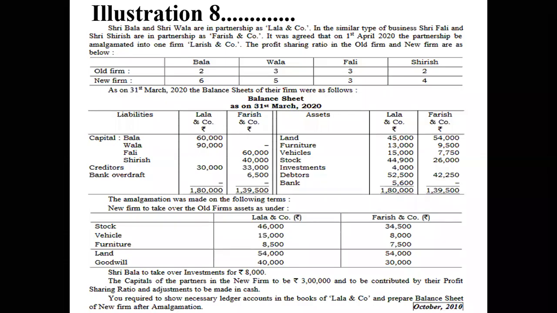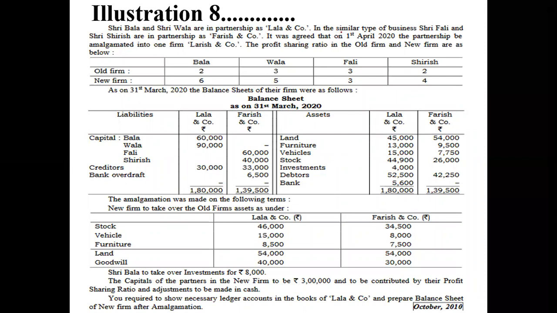Let's see problem number 8. Shri Bala and Shri Wala are in a partnership at Lala and Company. In the similar type of business, Shri Fali and Shri Shirish are partners as Farish and Company. It was agreed that on 1st April 2020, the partnership be amalgamated into one firm, Larish and Company. The profit ratio in the old firm and the new firm are given below.